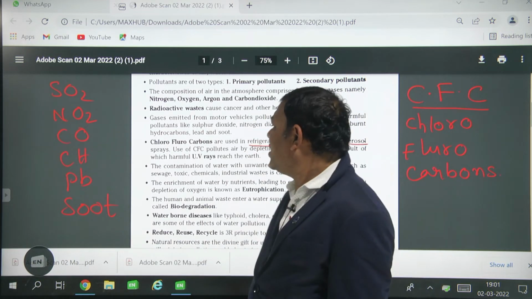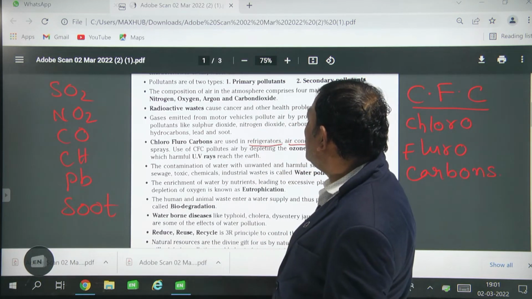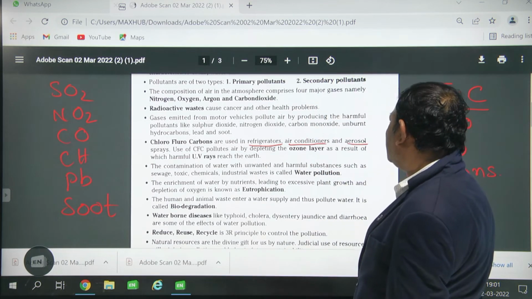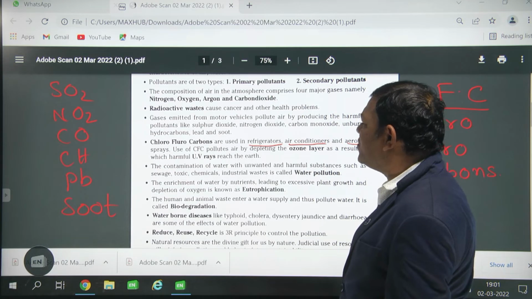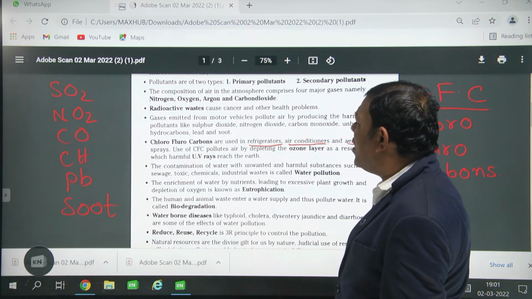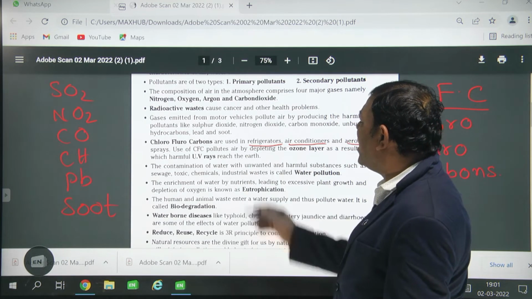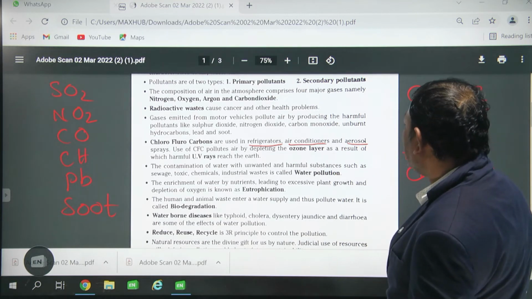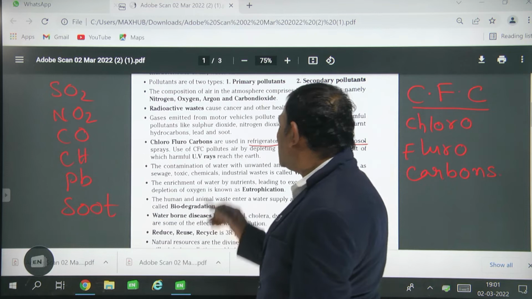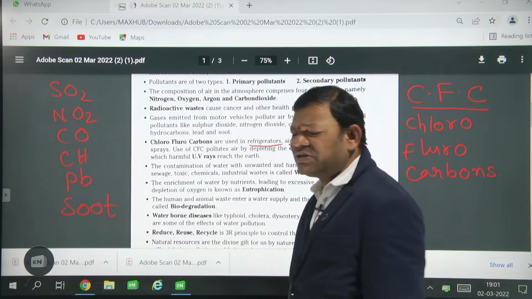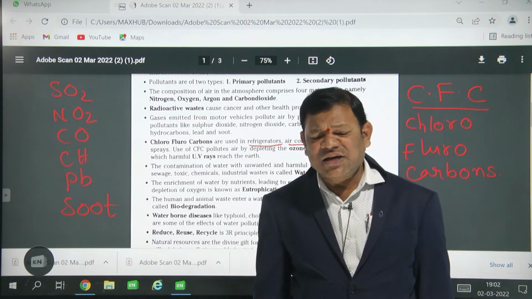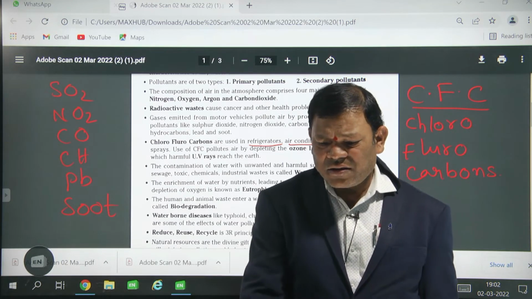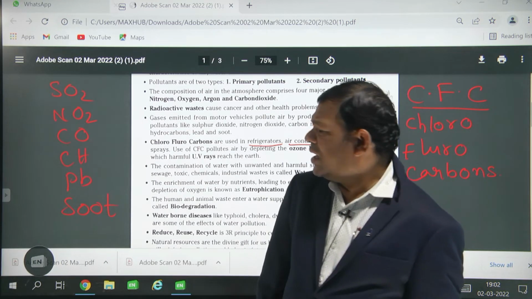Okay, so chlorofluorocarbons are used in refrigerators, air conditioners and aerosol sprayers. Use of CFCs pollutes the air by depleting the ozone layer, as a result of which harmful ultraviolet rays reach the earth, causing skin cancer. Okay. Next point.